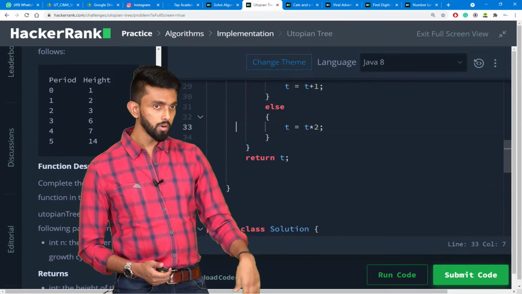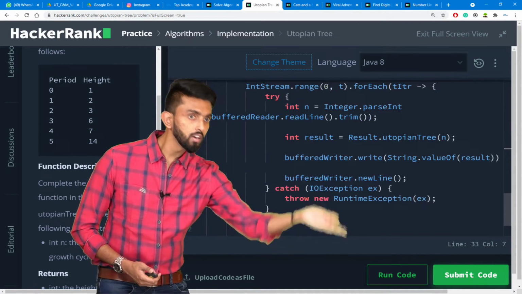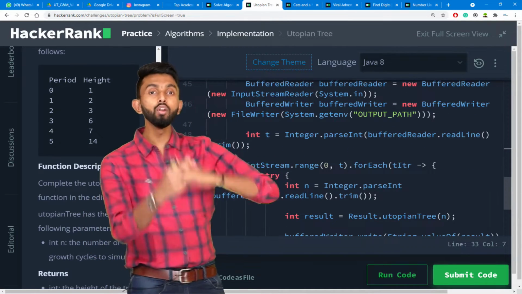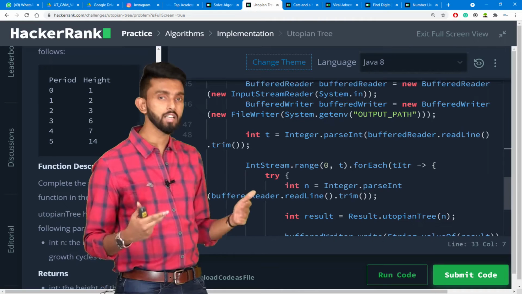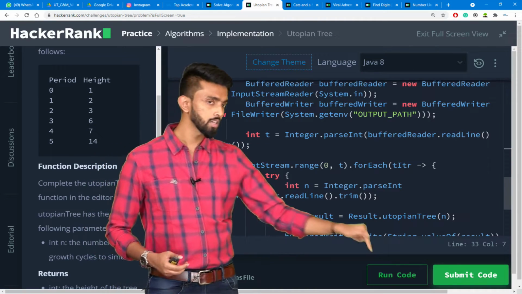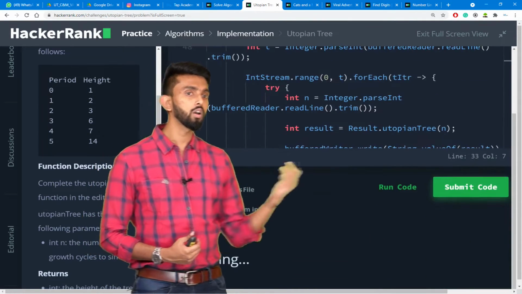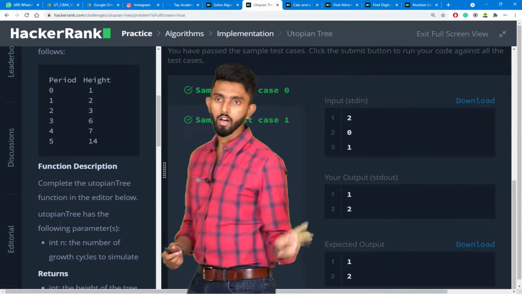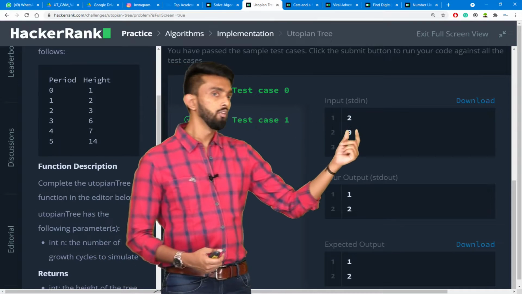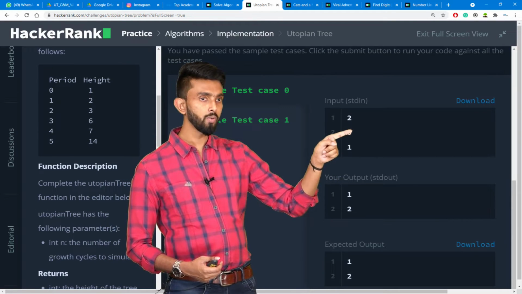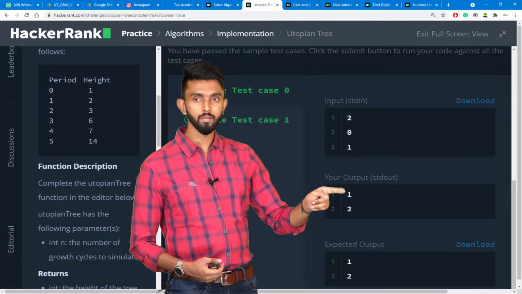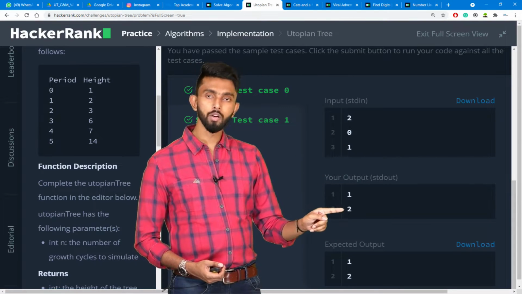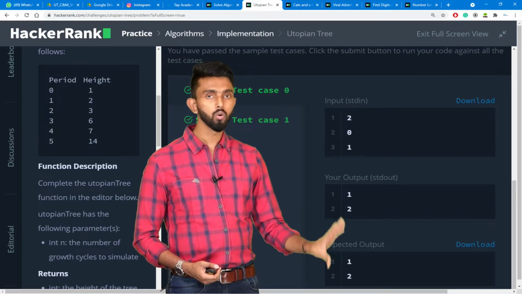Rest, giving input, come down, etc., HackerRank has already done it. They have written code. You don't have to do anything. Automatically it will pass input to you. It will give you different values of n. They are only called as test cases. Let's see whether test cases pass. I'll go click on run code. 2 test cases it passed, both have passed. So you can see, first thing is it told I'll give you 2 values of n. First value is 0, output should be 1, we got 1. Expected is 1, ours is also 1. It passed 1, output should have been 2, so expected and our output both are same.